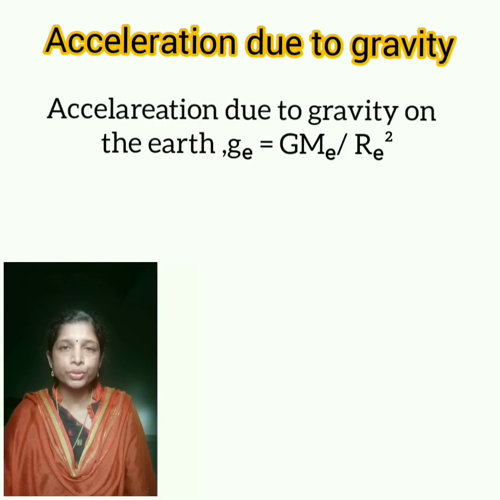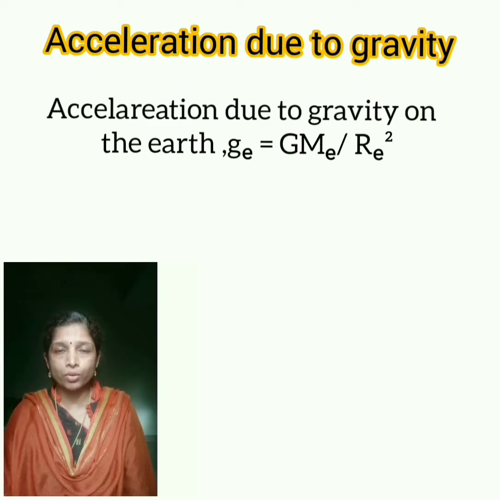You already know acceleration due to gravity on the surface of the earth, small g, is equal to capital G, capital ME divided by RE all square, where ME is the mass of earth and RE is the radius of the earth. Isn't it?